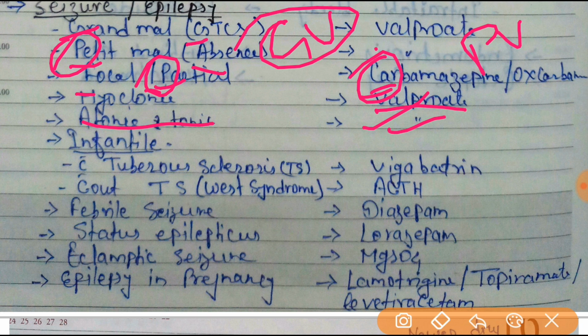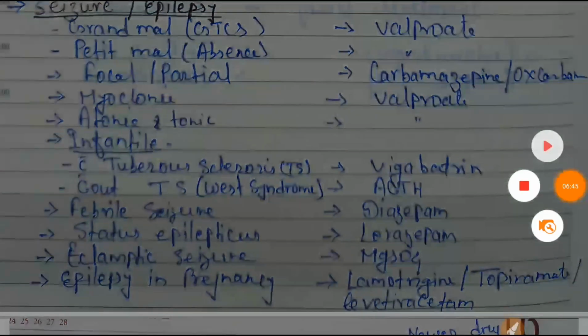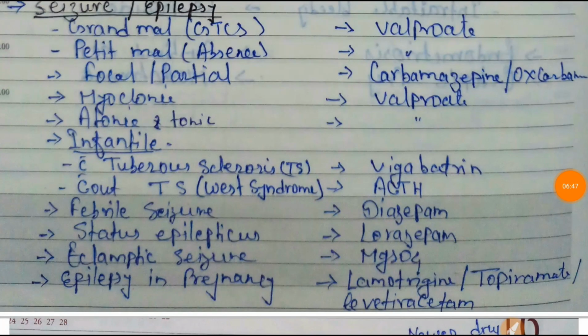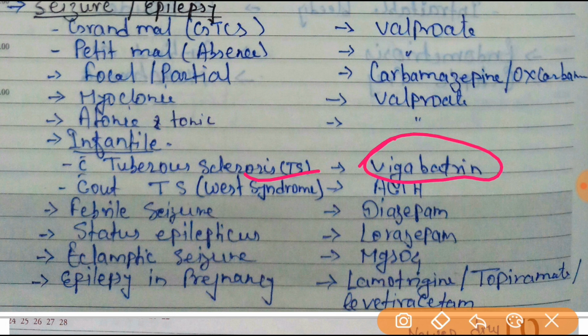In case of infantile seizure with tuberous sclerosis, the drug of choice will be vigabatrin. And infantile seizure without tuberous sclerosis, also known as West syndrome, ACTH will be the drug of choice.